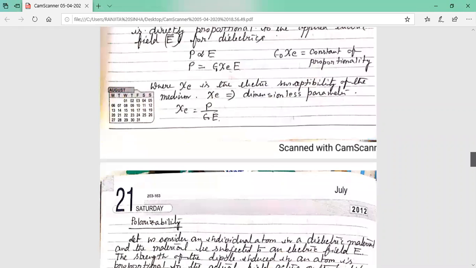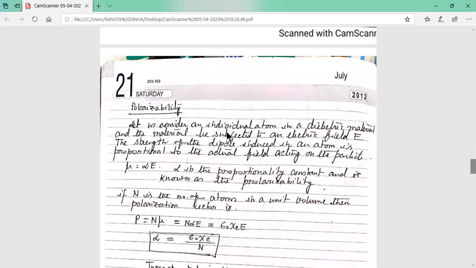Now polarizability. I have defined it earlier. Let us consider an individual atom of a dielectric material, and the material is subjected to an electric field E. There are different atoms of the dielectric material. If we consider one single atom, then the strength of the dipole induced in that atom is proportional to the actual field acting on the particle.